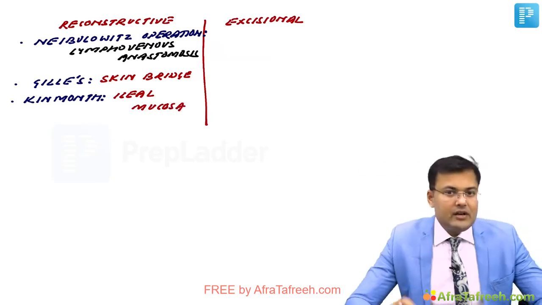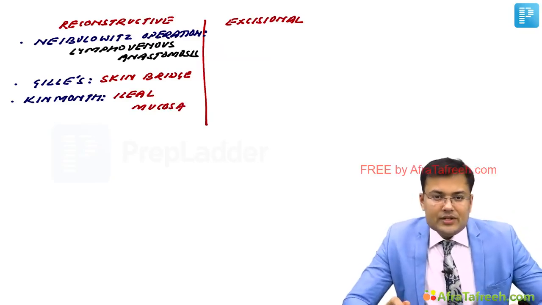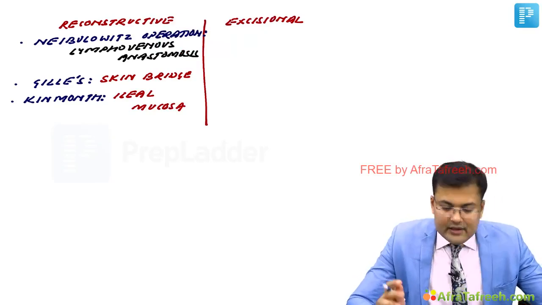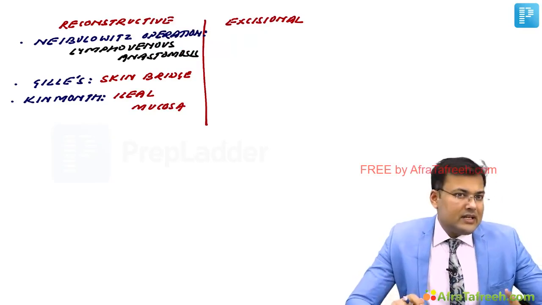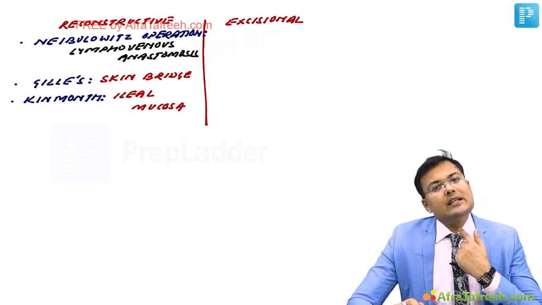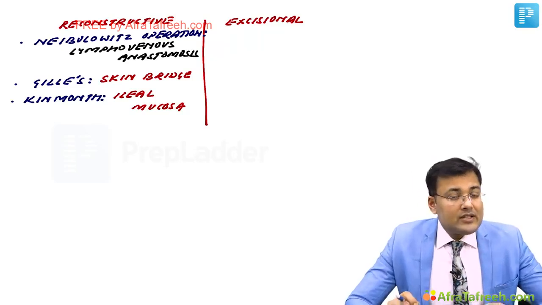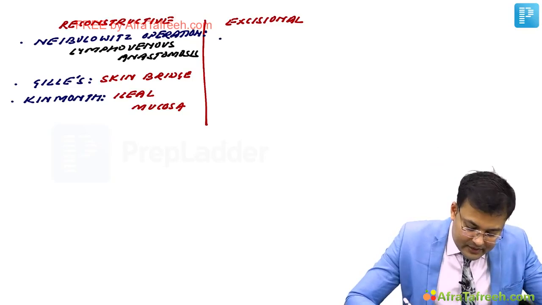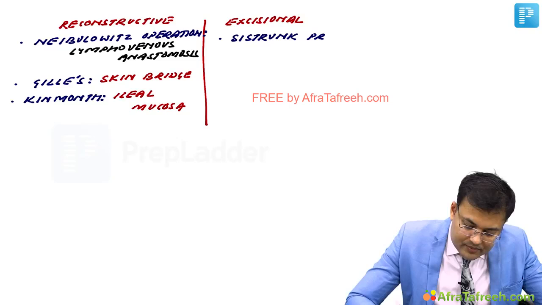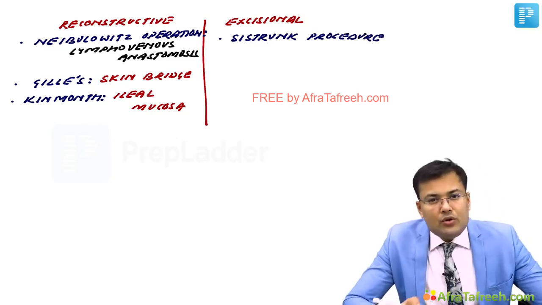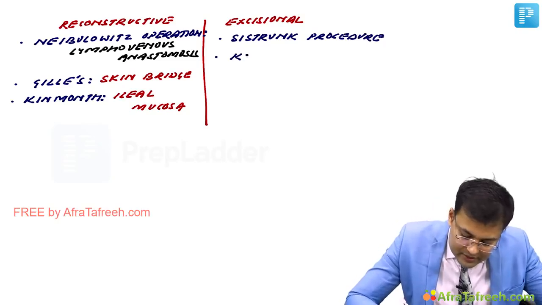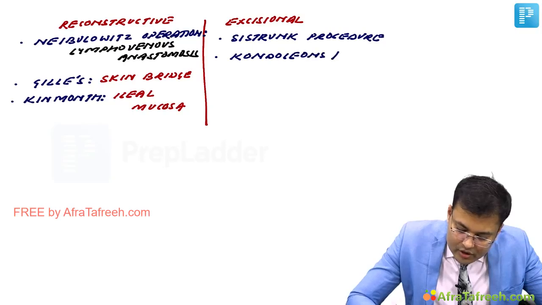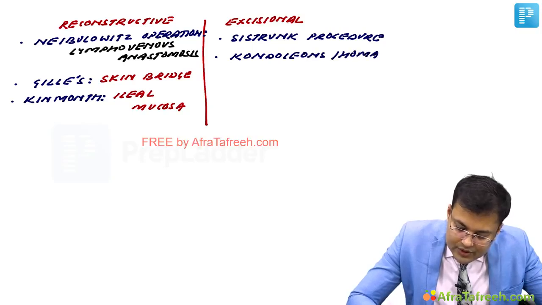Clear? For reconstruction. Now see the names of excisional operations. First, the Sistrunk procedure. We discussed the Sistrunk operation in the case of thyroglossal cyst, but this is the Sistrunk procedure. Okay, what are the other names? There is the Kondoleon or Homans procedure.